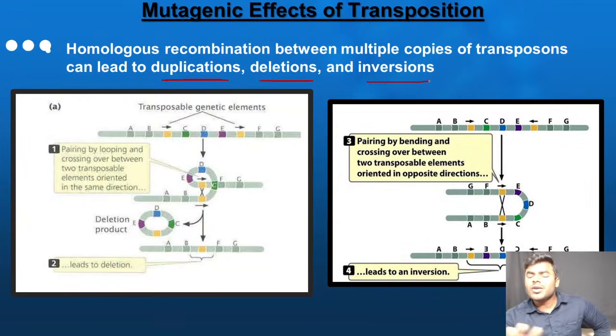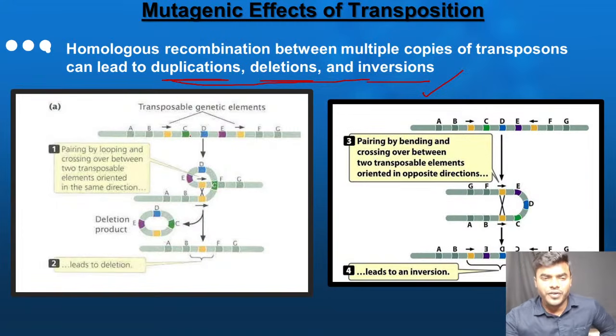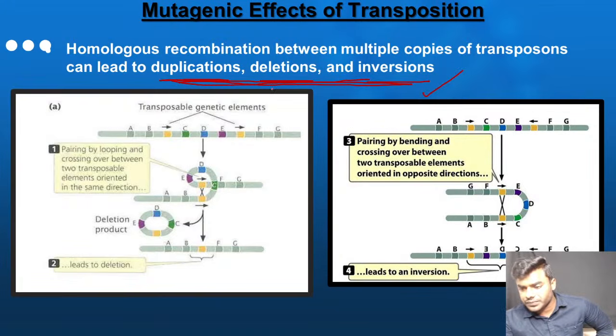You people need not remember how they cause. What you have to remember is that they cause deletion, duplication and inversion. Anyway, for your better understanding, I will explain it briefly. But from the exam point of view, remember the statements that transposons cause all these kinds of mutations.